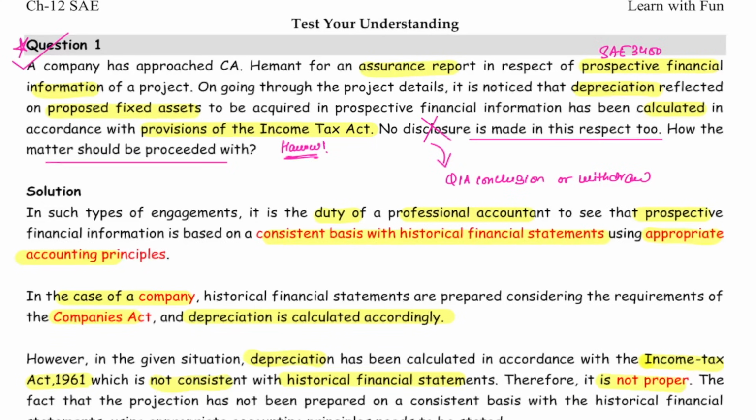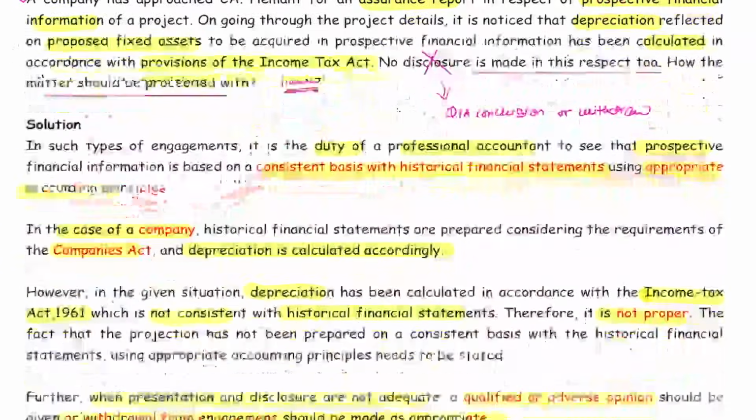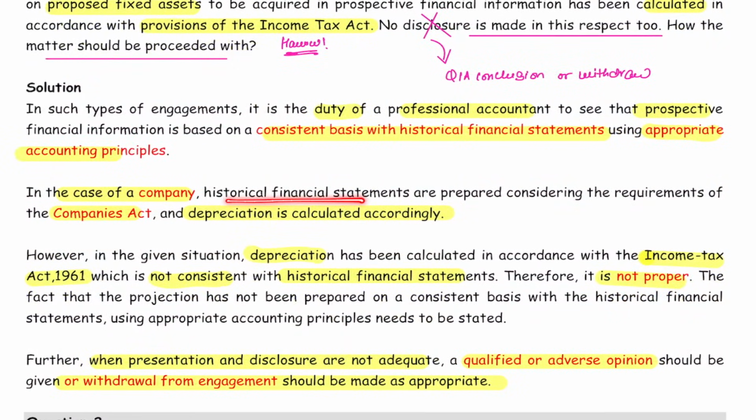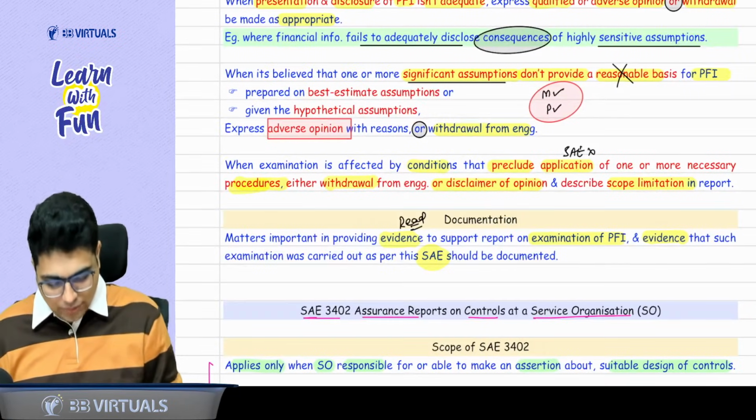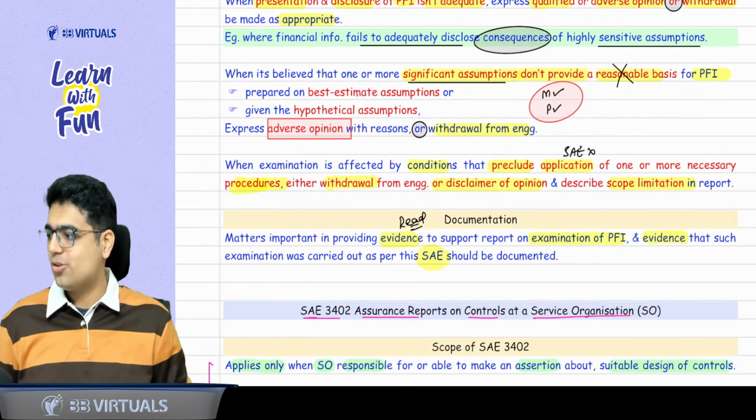Okay. So first thing you write in your answer is, it is our duty to check that the PFI is prepared on the basis of appropriate accounting principles and assumptions. Company should prepare the historical financial statements as per Companies Act, and depreciation is also calculated accordingly. However, in the given situation, depreciation is as per Income Tax Act, which is not consistent with historical financial statements. So this is not proper. And lastly, you say, because presentation and disclosure are not adequate, we will give a qualified or adverse opinion, or we can withdraw, like it is there in every case. Easy peasy. Yes, sir. So with this, your SAE 3400 is done.